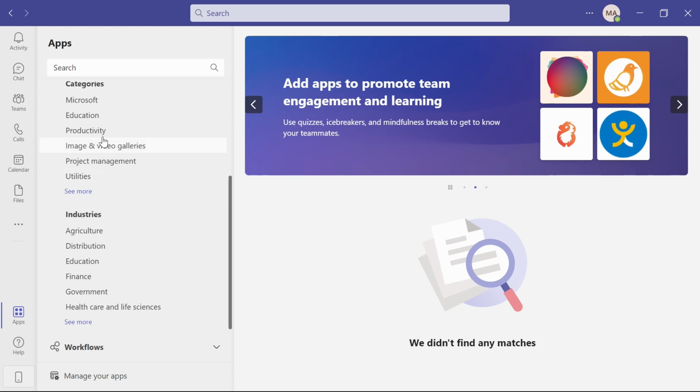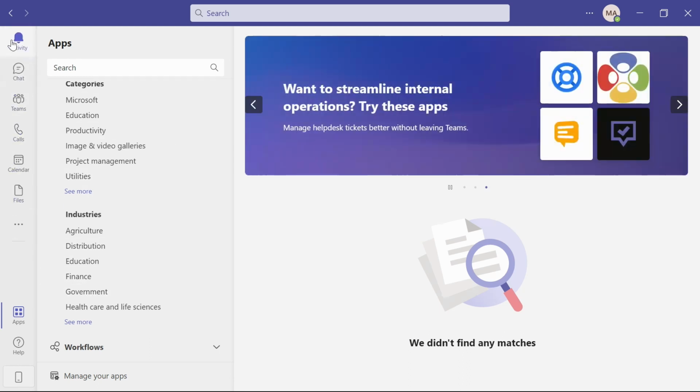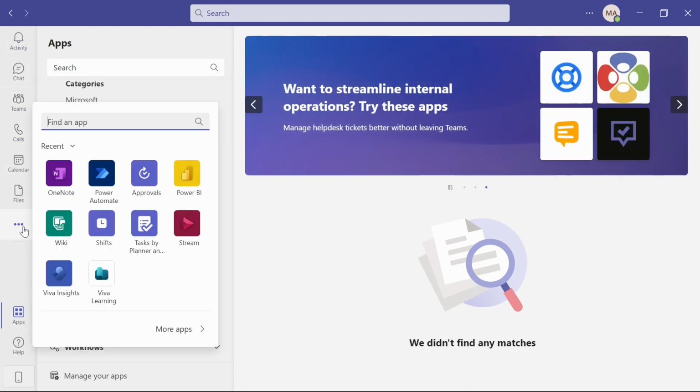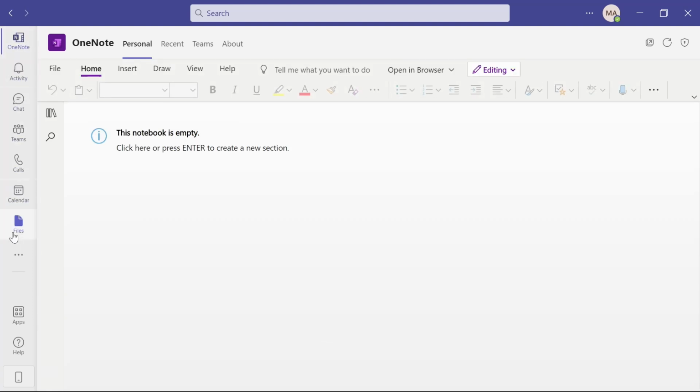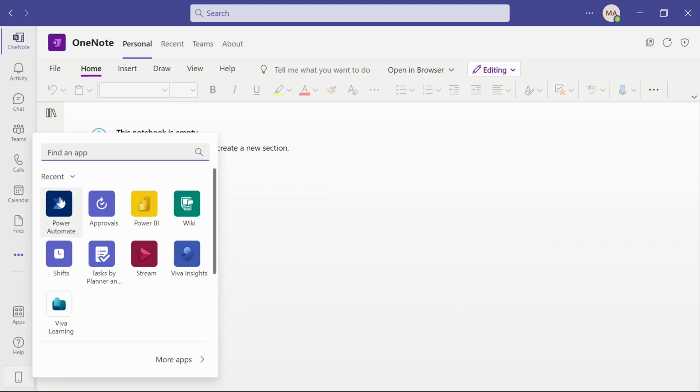You can also decide, if you use any of these, what order they're going to be in on the side. Let's say I want to bring over OneNote. Now let's say I'm always in OneNote and I want that at the top. I can drag and move that over. That way you can easily make the apps that you use on a regular basis be consistently in a certain location.